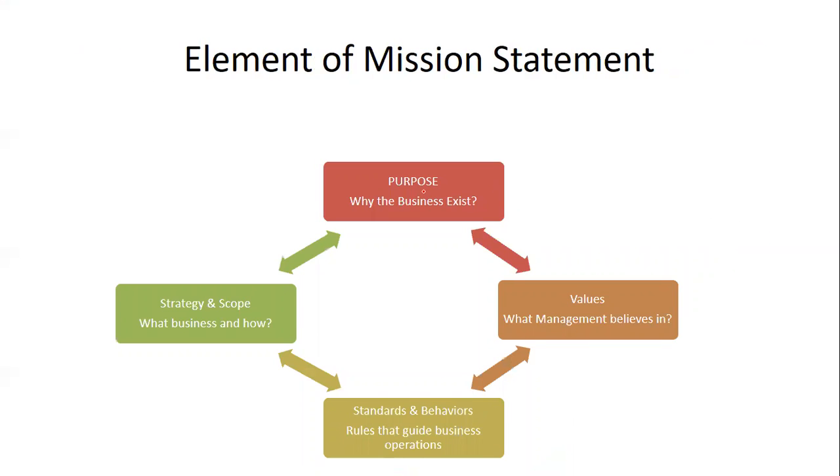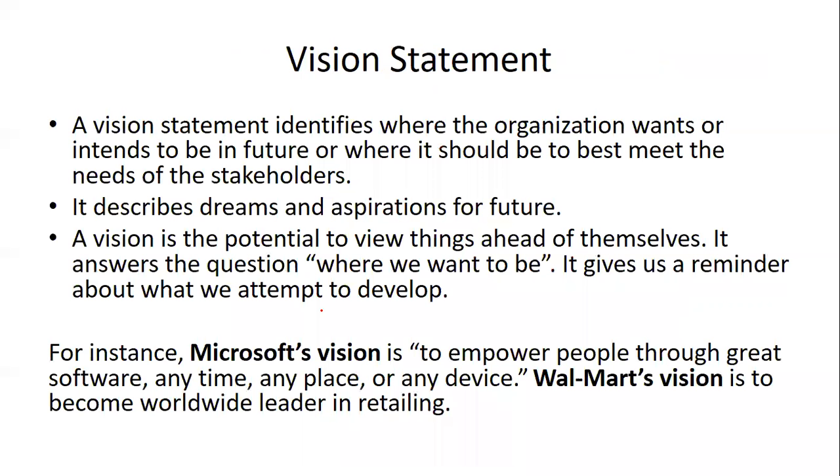Elements of the mission statement. So what are the important elements of a mission statement? One is the purpose, that is the existence of the business. One is the values, that is what the management believes in. One is the standards and behavior, the rules that guide the business operation. Another is the strategy and core scope, what the business is and how the business is. So basically these are the elements. You may get questions like what are the elements, what are the benefits, what are the characteristics, maybe in the form of a case study. That's how it also comes nowadays, or maybe in the form of a code question.